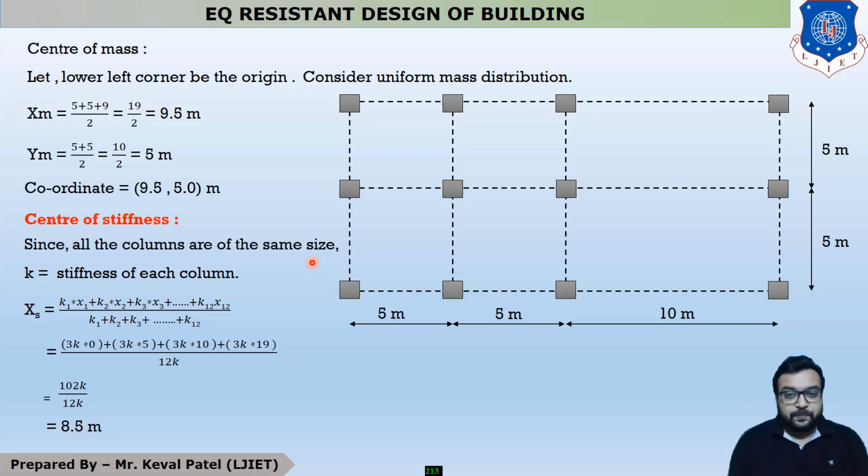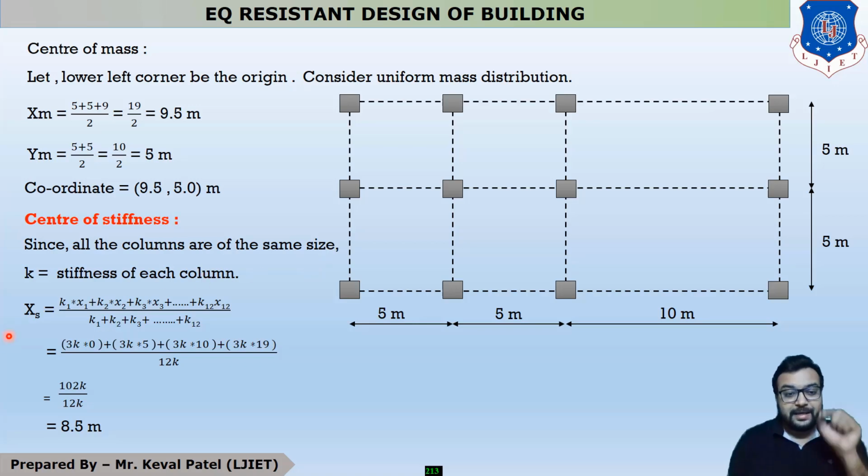In the last lecture, the equation was W1x1 plus W2x2 up to Wnxn, divided by W1 plus W2 up to Wn.